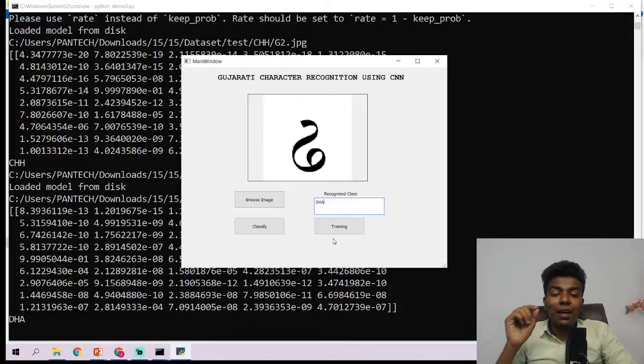But other than that, here we have functions for each and every button present in this graphical user interface. Whenever you click a button, for example to choose an image, there is a function under that button. So in a Python program, we need to write what should happen whenever you click a button: the function for browse image, for the classify button, and for the training button. For each and every button, we need to write a certain Python program that does the certain task. I hope you are clear with this.